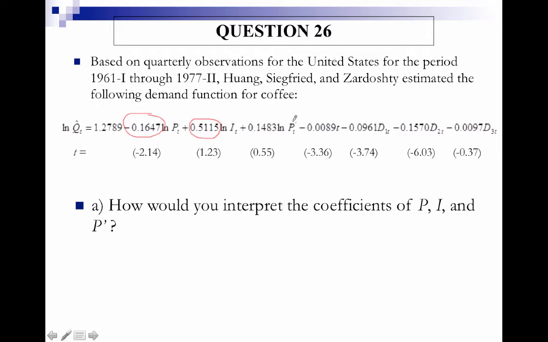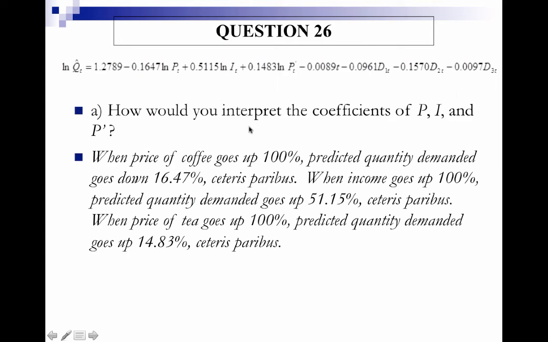For the coefficient on the natural log of the price of tea, we see that as the price of tea goes up by 100%, predicted coffee demanded goes up by 14.83%. Since this is a positive value, this suggests that the two goods, coffee and tea, are substitutes rather than complements.